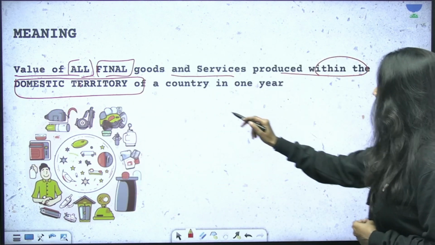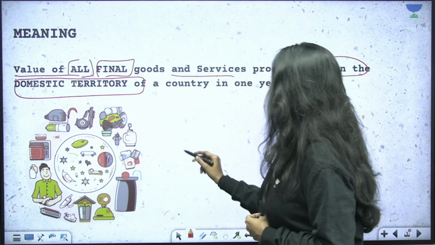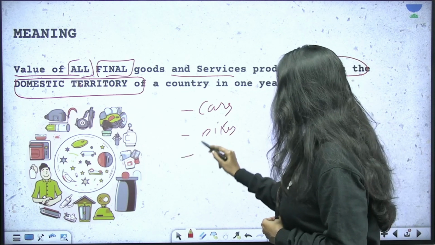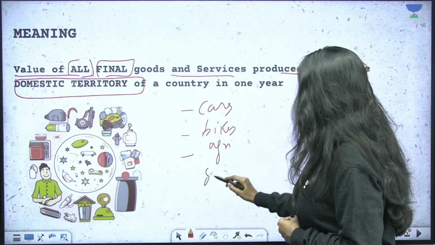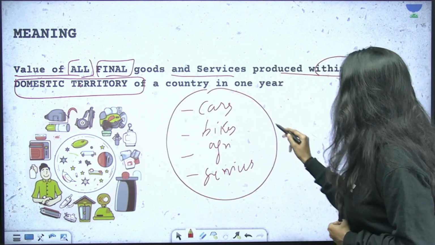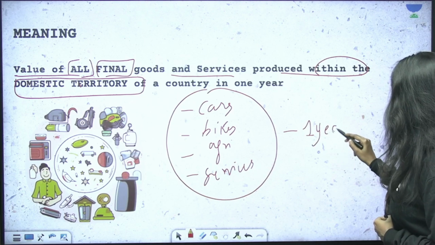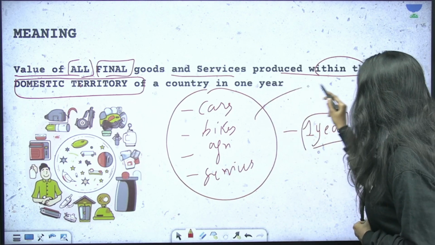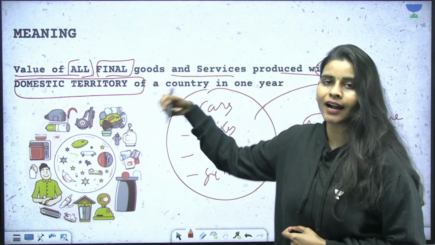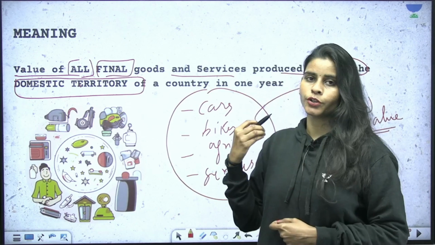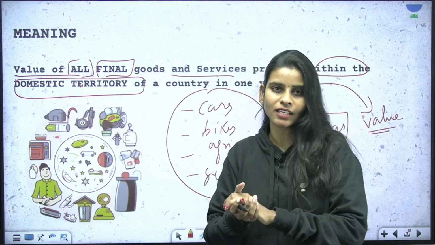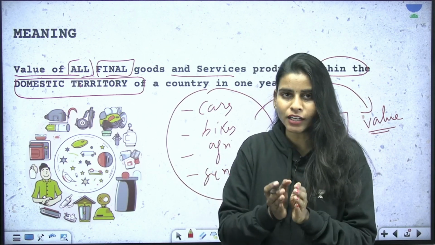So what does it mean? We are calculating the value of all final goods. Say for example, if the country is producing cars, if the country is producing bikes, agricultural products, services, etc. So how much amount of goods and services we were able to generate in 1 year of time period is getting measured in terms of its value. Okay, so when we say value, what is the price of the car that you produced? What is the price of the bike that you produced? What is the price of the total agricultural products? So that is something that is indicating the value here, right? So that is the meaning of GDP.